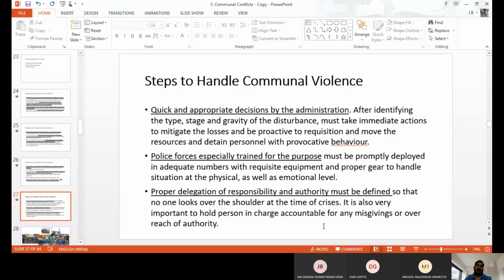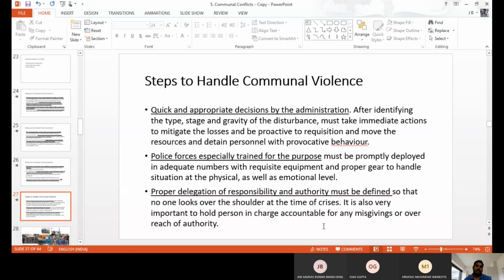So quick actions are needed to control the violence, and the police force should also be specially trained for this purpose. We have a number of police stations, but only a few states have reserve police, like armed police. Armed police and reserve police have to be kept in every state. Then, if any issue arises, they can immediately take police to the particular place and we can stop it.